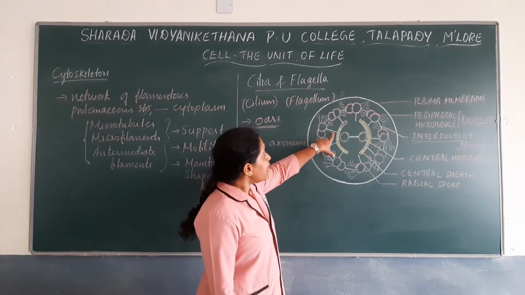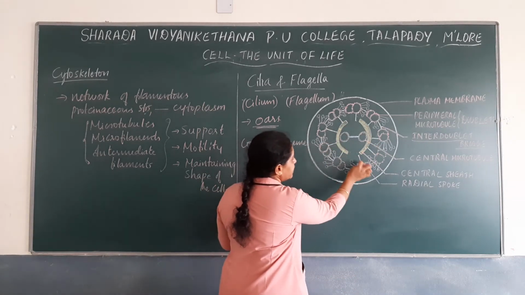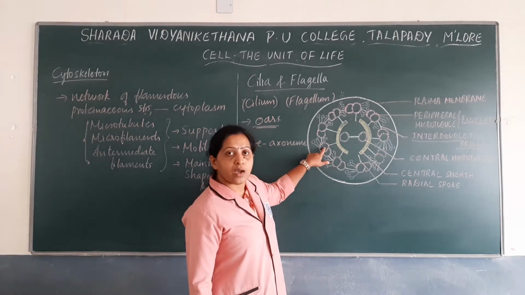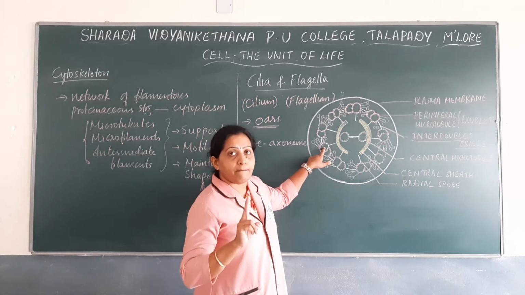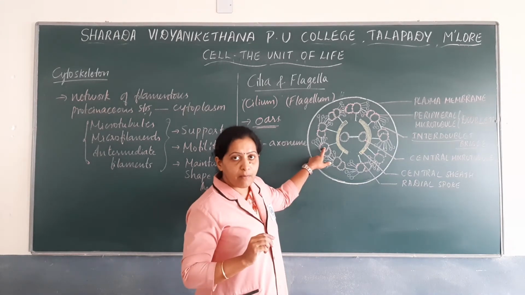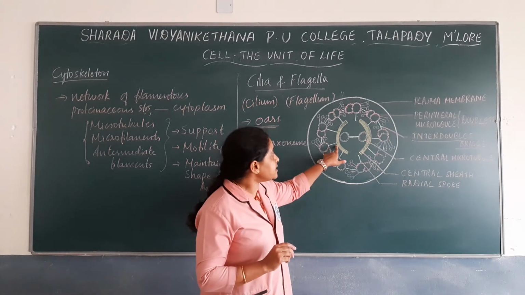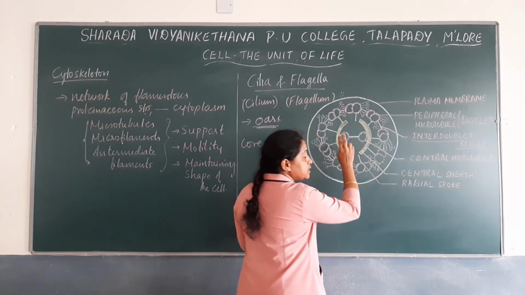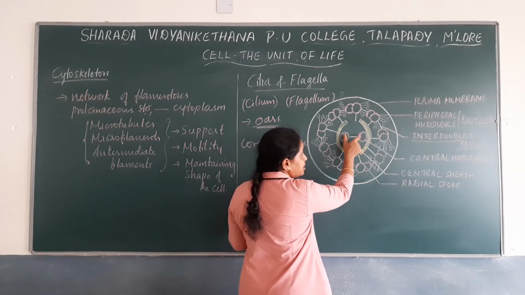And there are 9 radial spokes. You can observe here, these are the radial spokes. Each radial spoke is connected to one of the peripheral microtubules among the doublet, and the other end is connected to the central sheath. So this is the central sheath. And towards the center of the axoneme, there is a pair of central microtubules.